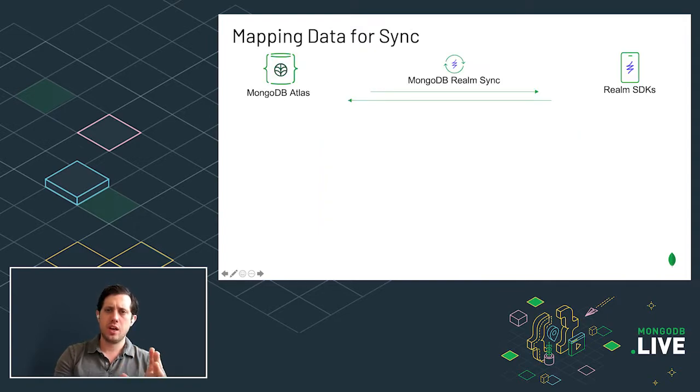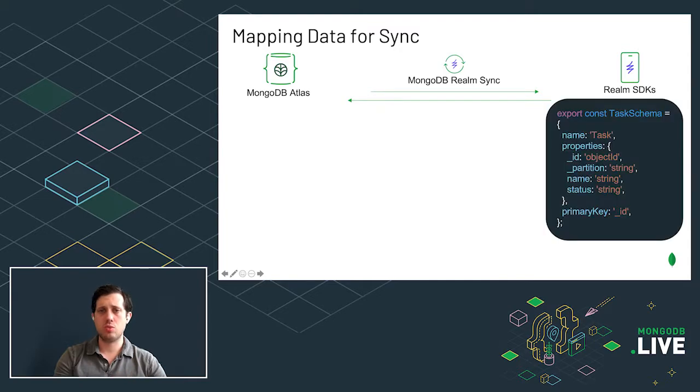To take a little bit of a look at what that actually looks like in practice. With Realm Sync, you're moving data between the Realm SDKs and MongoDB Atlas. Sync is making that happen automatically, but it still needs to make this journey between what the data typically looks like in Atlas, which is JSON, and what it looks like on the Realm SDKs, which is a native object. So on the SDK, let's say you're doing a to-do list.